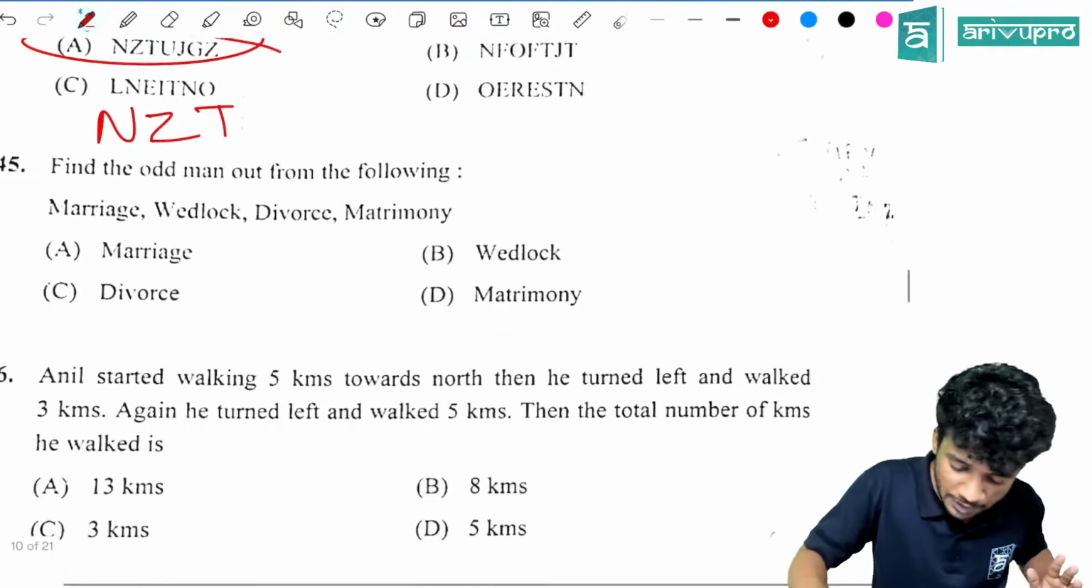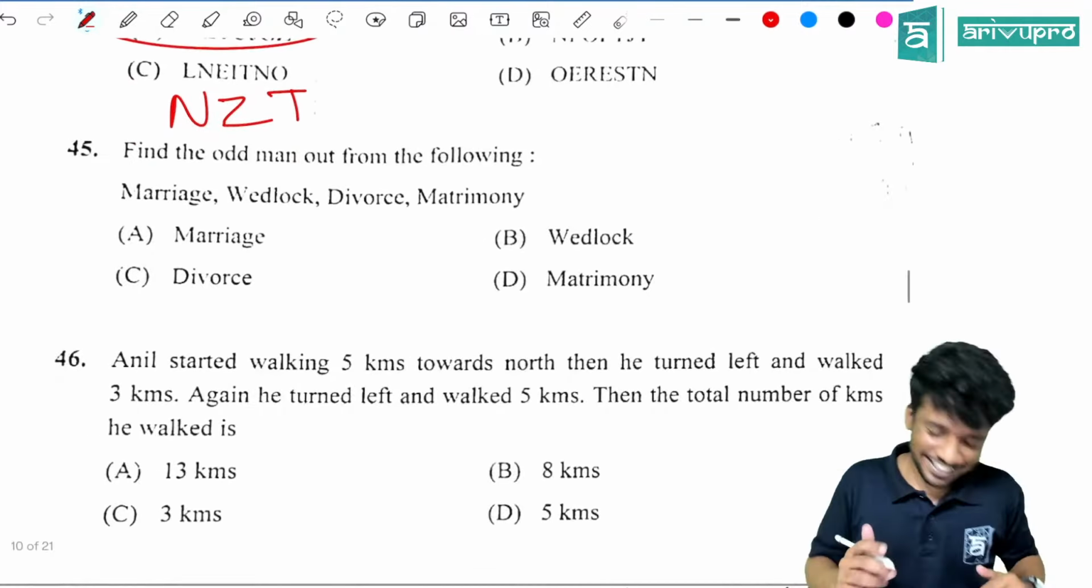Good question. Now another good question. Find the odd man out of the following: marriage, wedlock, divorce and matrimony. Marriage means the state of being married. Wedlock is also a state of being married. Matrimony is also related to getting married, not staying away from that. So the odd one out is divorce. Option C is the right answer.